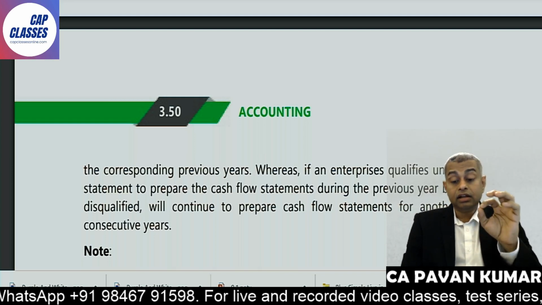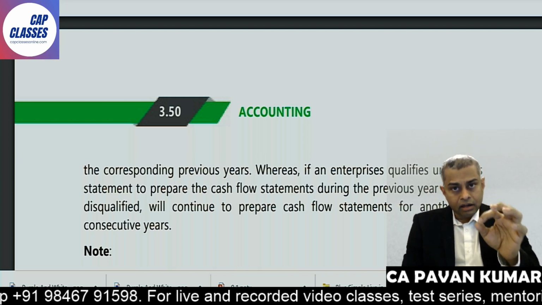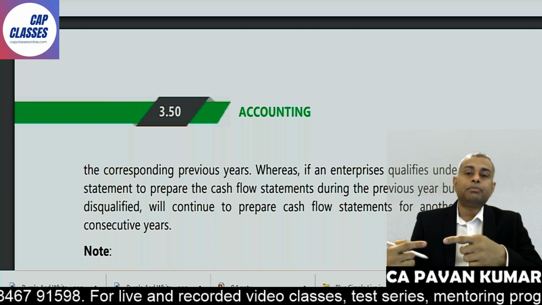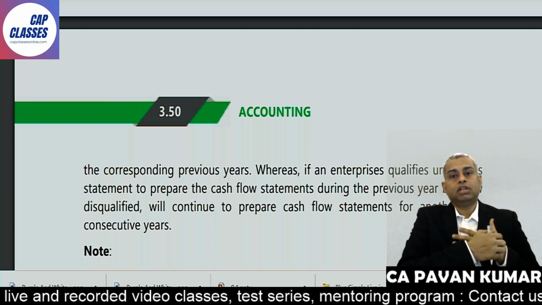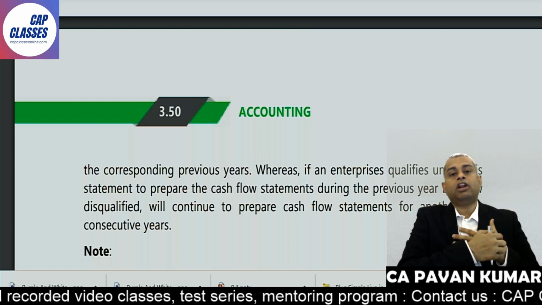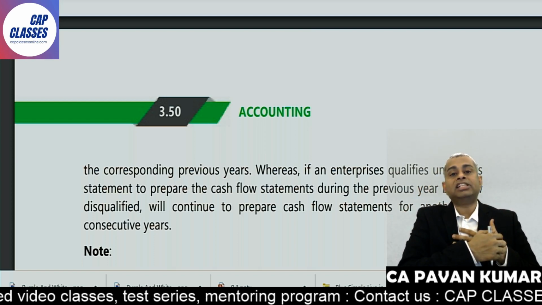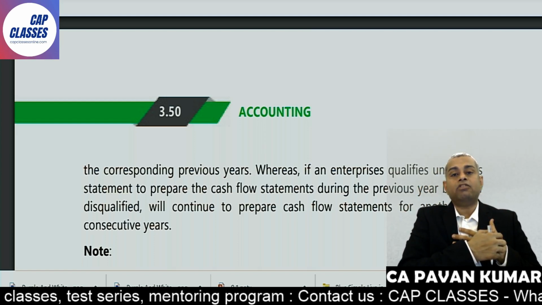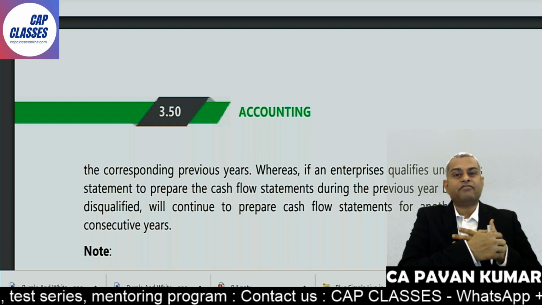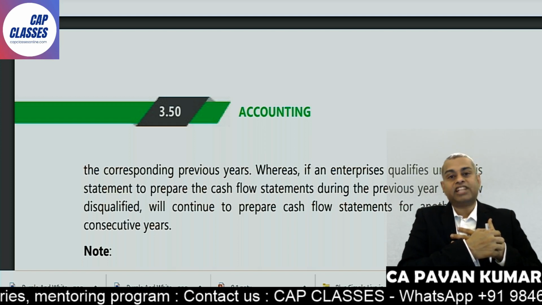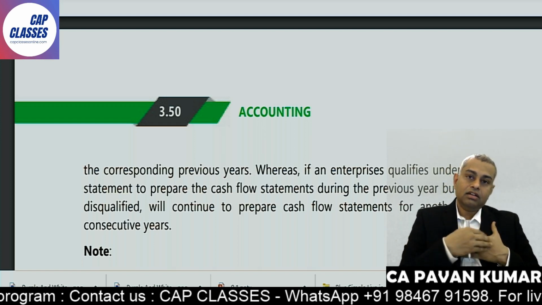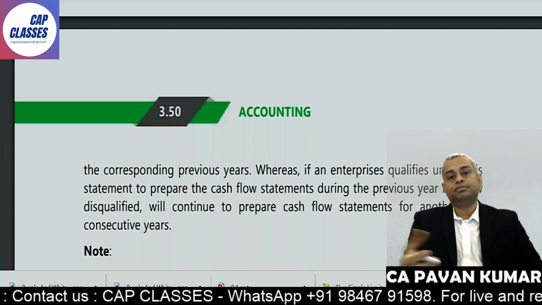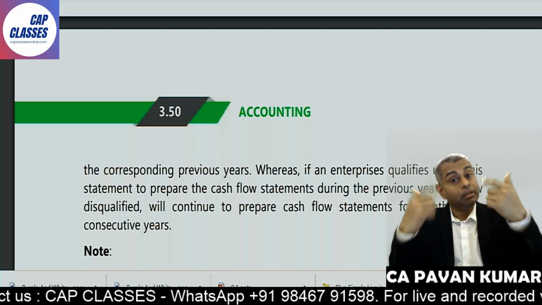And this is not the end. At the end of the chapter, they'll put one box which will give you a heart attack. Students are recommended to read the bare standard published by the Institute of Chartered Accountants of India from the Compendium of Accounting Standards compiled by the Board of Studies. Are you kidding me? Already I got a heart attack here. And should I read the draft also? That means the bare act also.